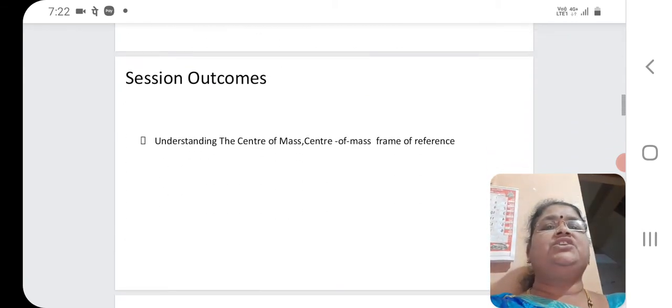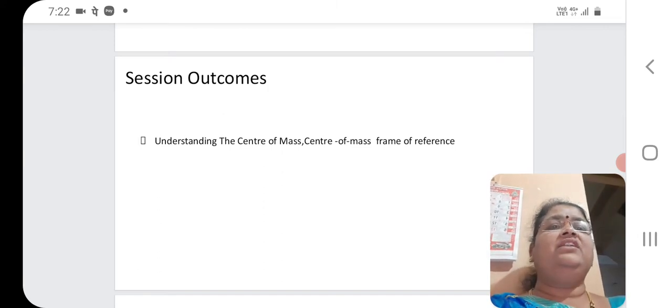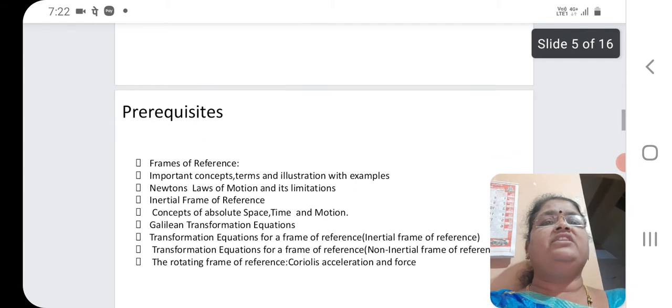The outcome of this session is understanding the center of mass and the center of mass frame of reference.